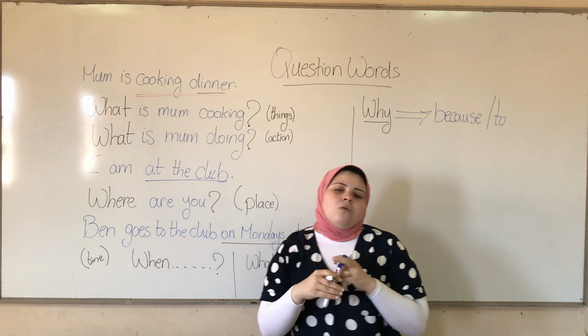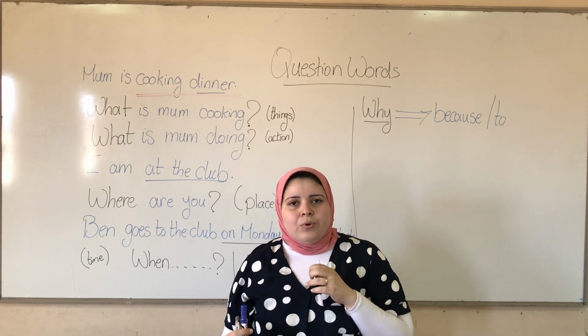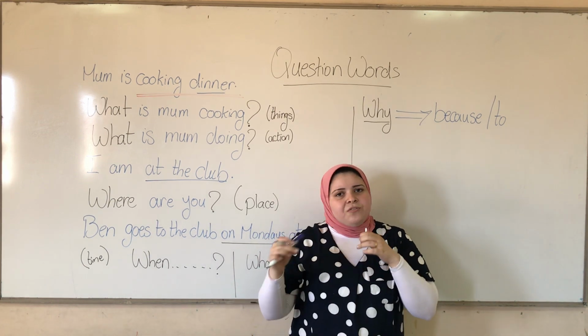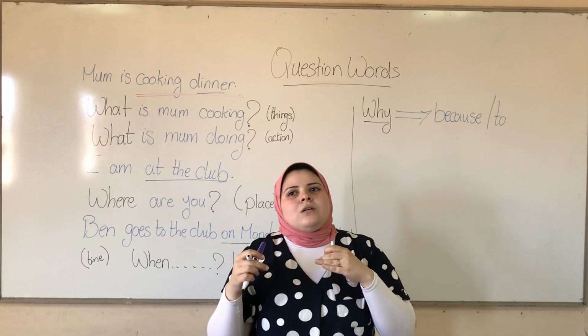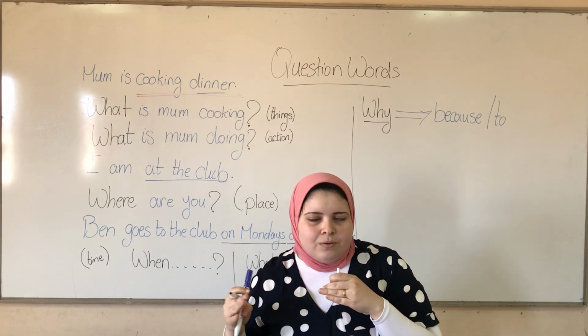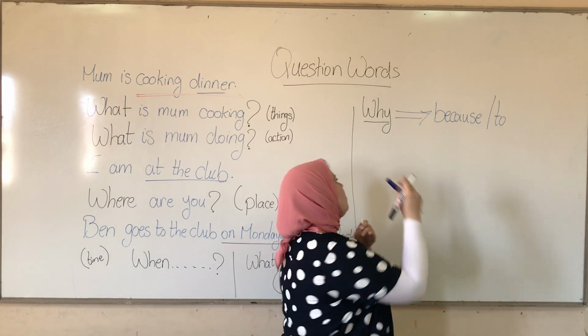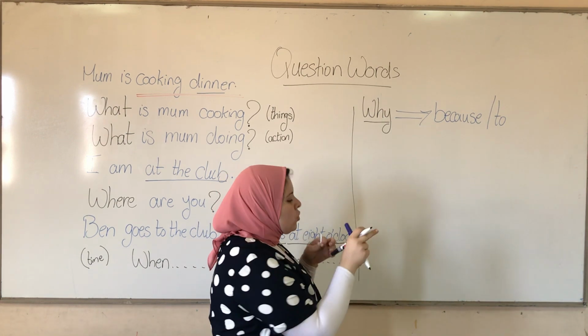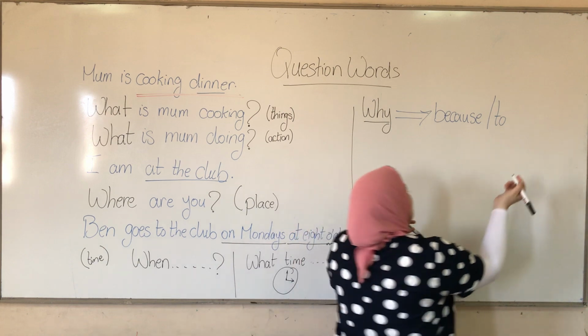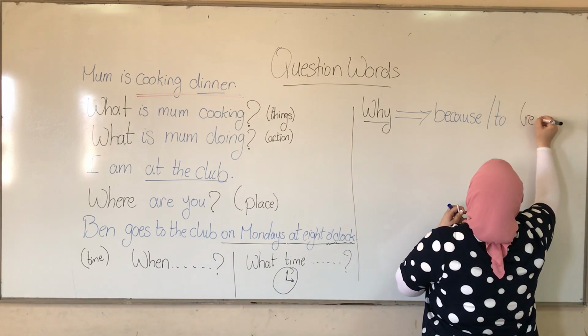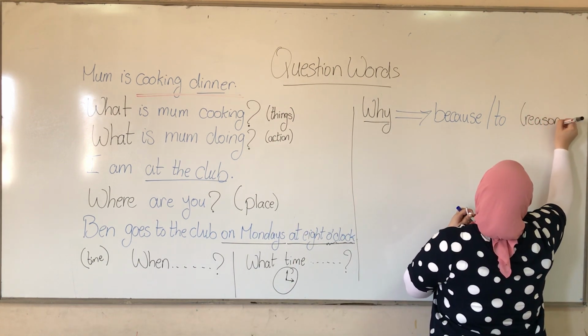Like, why do you go to the club? To get fit. Why do you eat fruit or vegetables? Because it's healthy. So when I ask with why, I answer with because or to. So basically, I'm asking about the reason. Why?